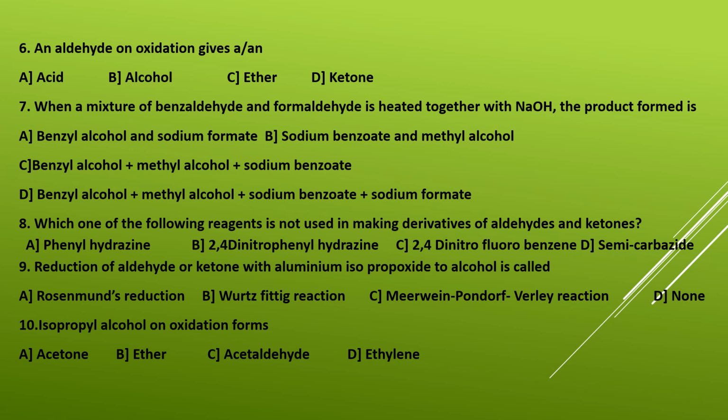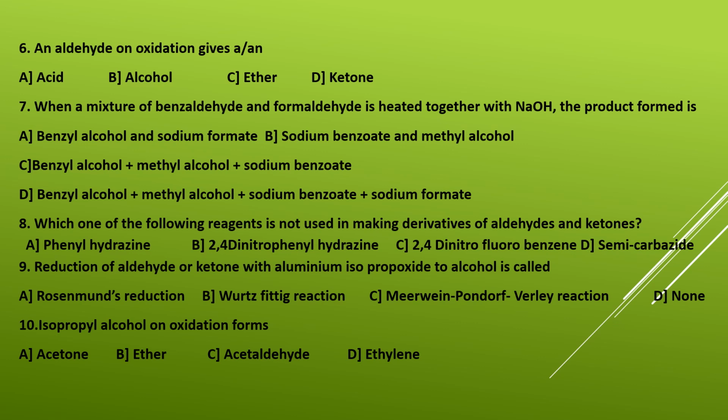Question number 7. When a mixture of benzaldehyde and formaldehyde is heated together with NaOH, the product formed is. What do you remember looking at this question? This is one of the named reactions, and that named reaction is Cannizzaro reaction. So this is crossed Cannizzaro reaction between two different compounds.